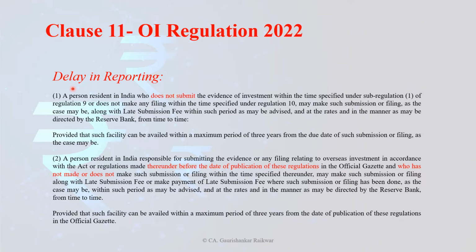Let's see what it says. It says a person resident in India. The entire regulation, the new regime, concerns investment by a person resident in India and investment outside India.